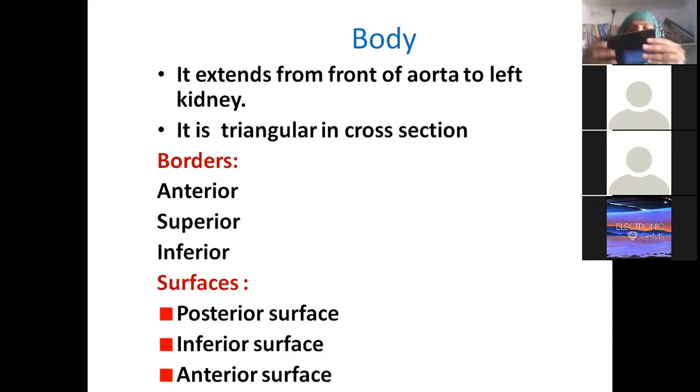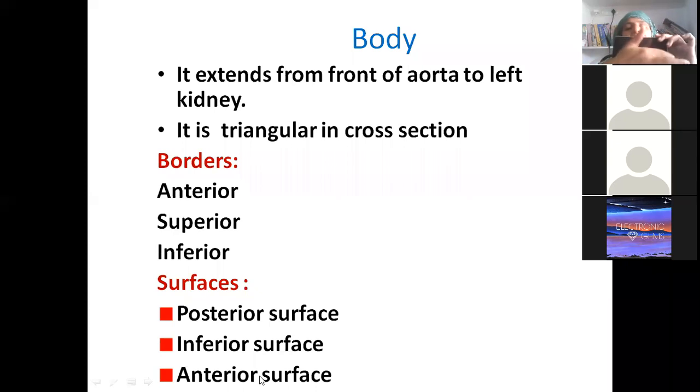See, it will have one border above, the superior border, one border below, the inferior border, and one border in the front, the anterior border. The surface which is behind is the posterior surface, and the surface in front is the anterior surface.